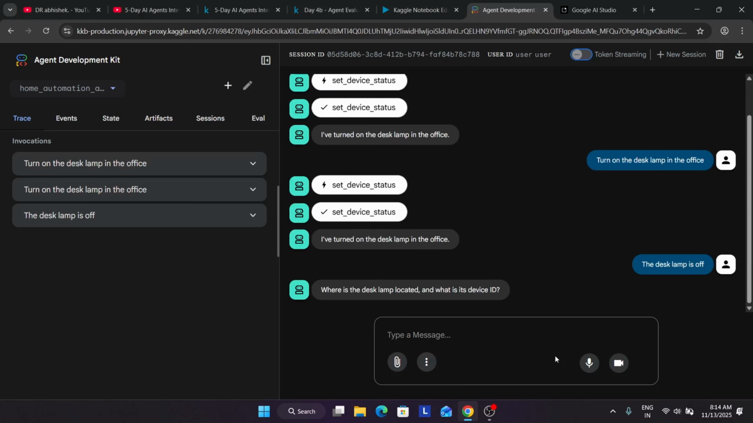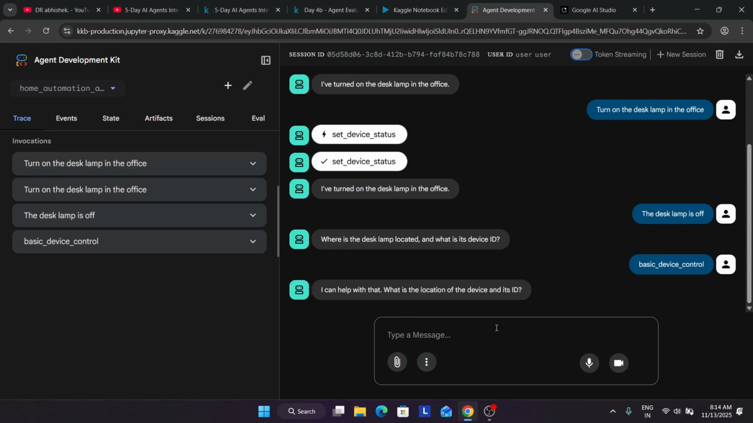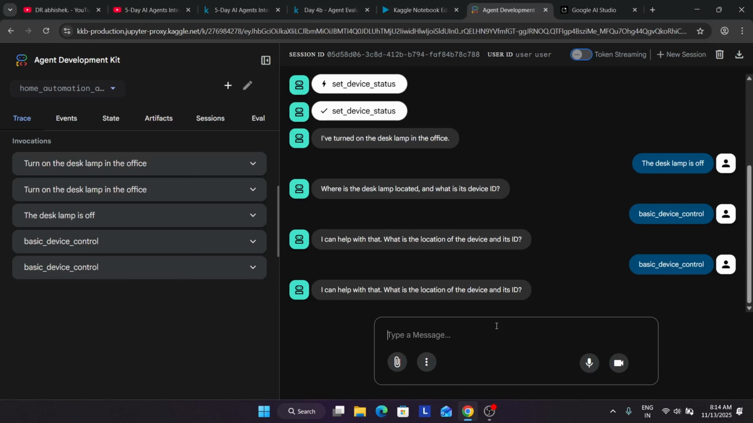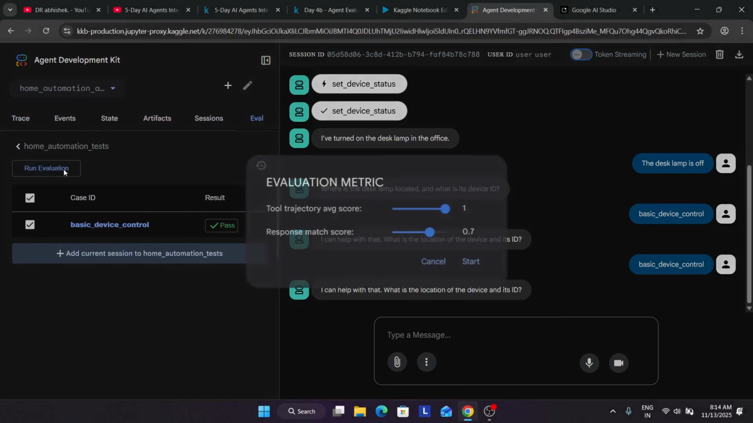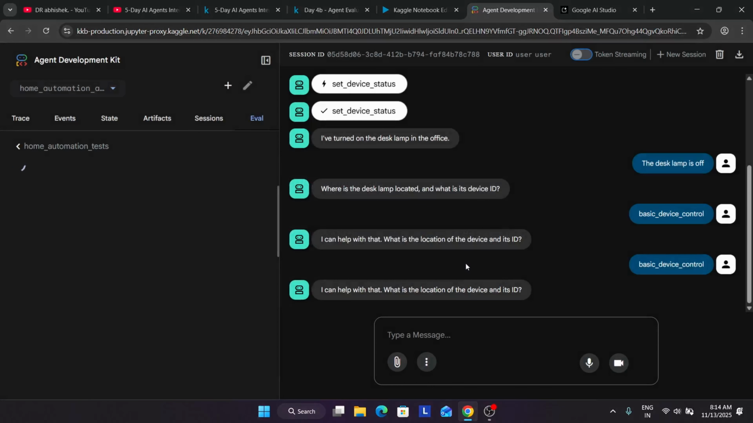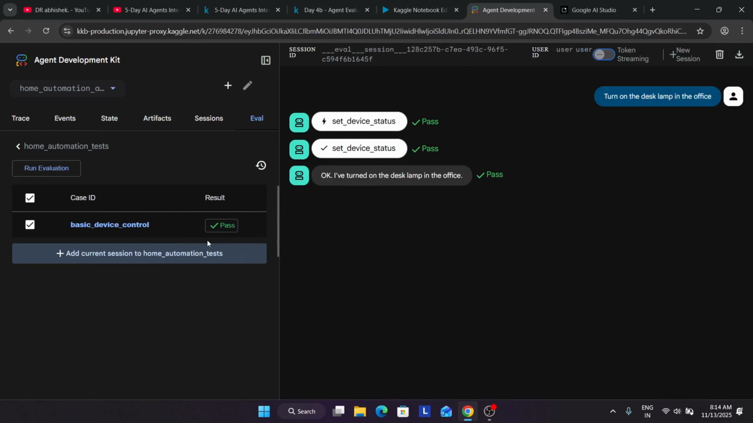And we run the lamp is off. Let me run this one. It says it can help with that. The device ID is this. So here we are getting this over here. And if you check the health check, let's run it and see. Sorry, the evaluation check. Here it's again passing, but you can see that the desk lamp is already on.